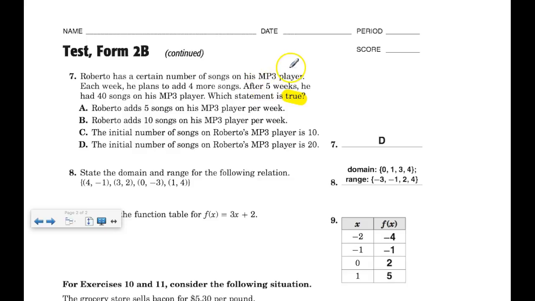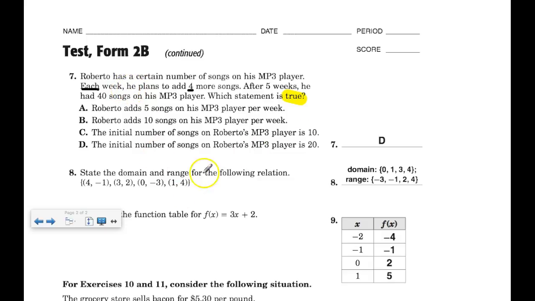Roberto has a certain number of songs on his MP3 player. I don't know how many. Each week he plans to add 4 more songs. So each week, 4 more songs. After 5 weeks, he had 40 songs on his MP3 player. Which statement is true? Okay, this is an example of a situation in which you might want to create a table. He's adding 4 songs each week. In other words, 4 songs per week. In other words, 4 songs times the number of weeks.